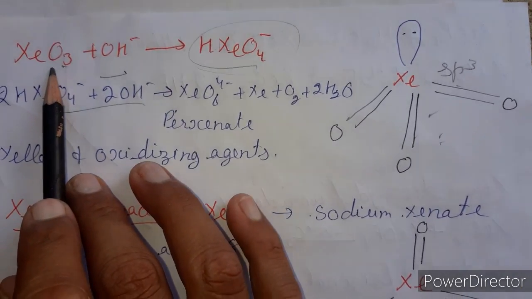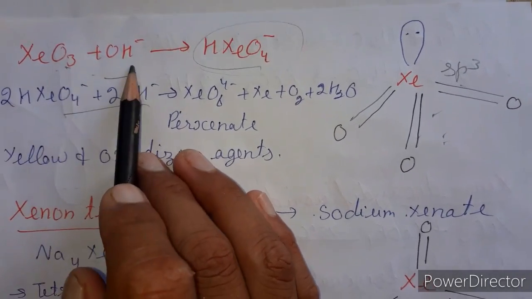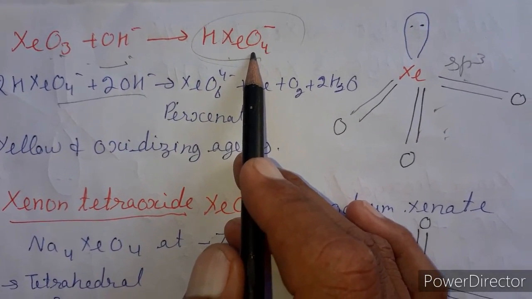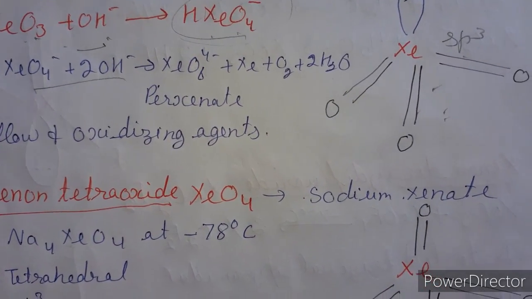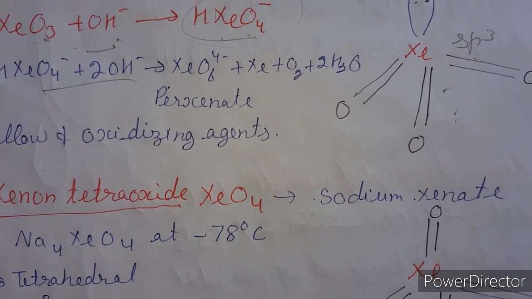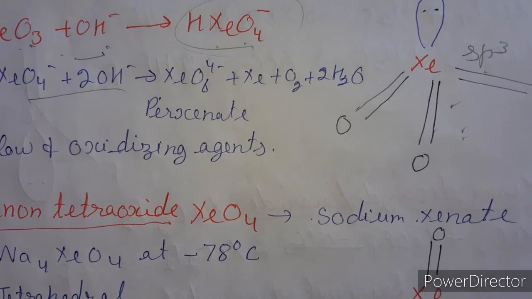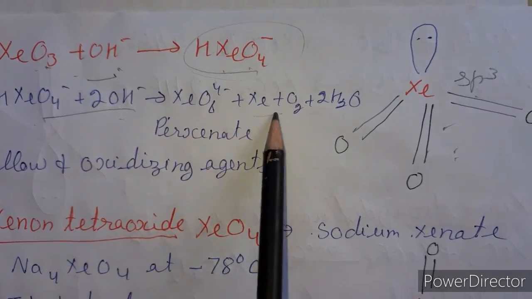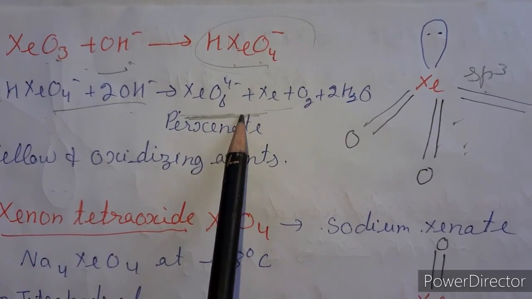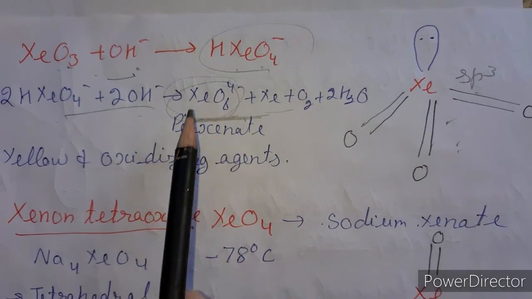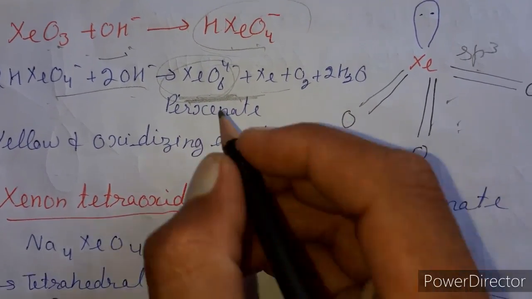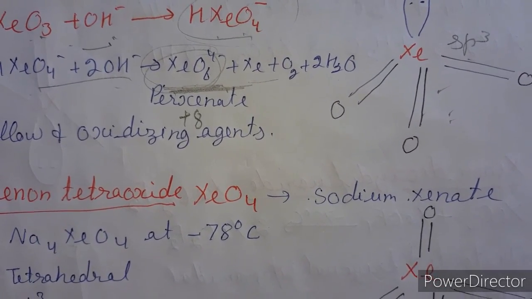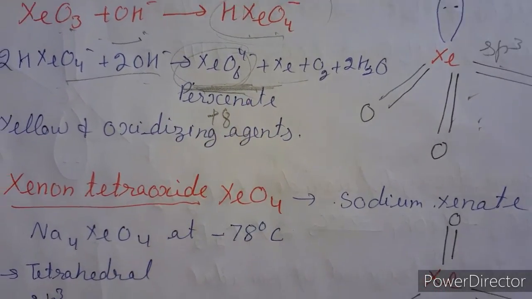Now we discuss the reactions of xenon trioxide. Xenon trioxide reacts with aqueous alkali to form the hydrogen xenate ion, because it is soluble in water and quite stable in aqueous solution, and explodes violently when it is in dry state. It slowly disproportionates to give xenon and the perxenate ion. In this case, the oxidation state of xenon is +8. It is yellow in color and a powerful oxidizing agent. It acts as a powerful oxidizing agent.